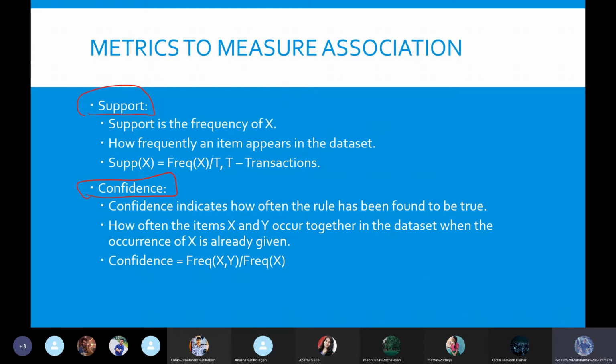Let's say I am selling different kinds of fruits, and I have an apple. Per day I have 10 customers, and I collect all the transactions, what products they are buying, so I have a data set of all 10 transactions for one day.